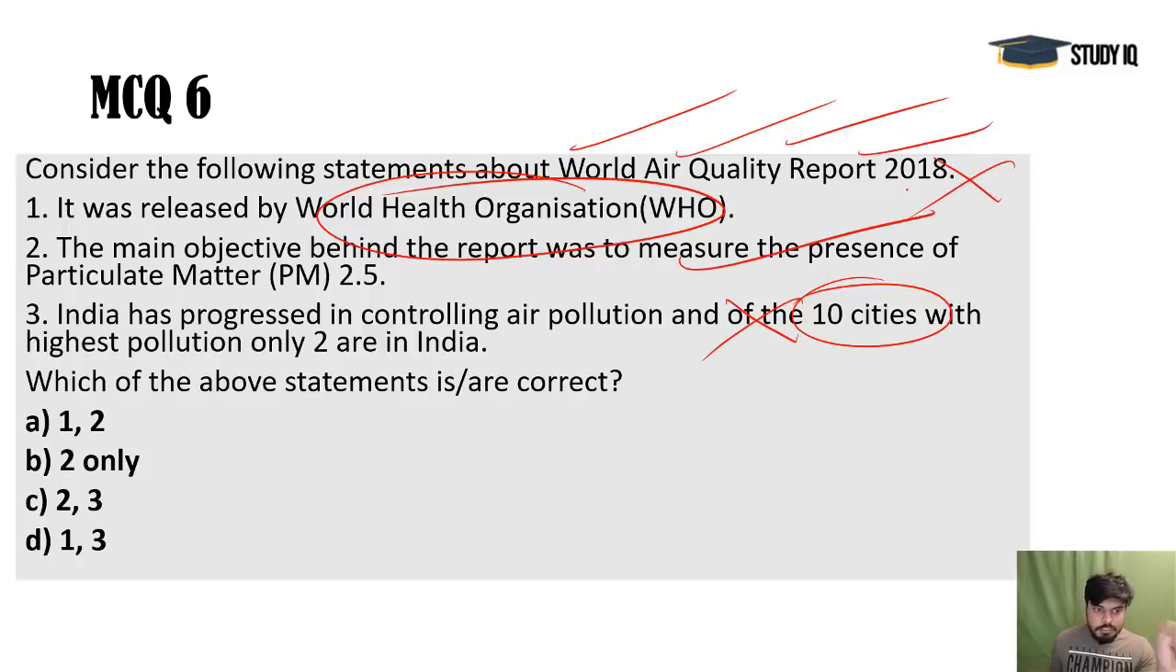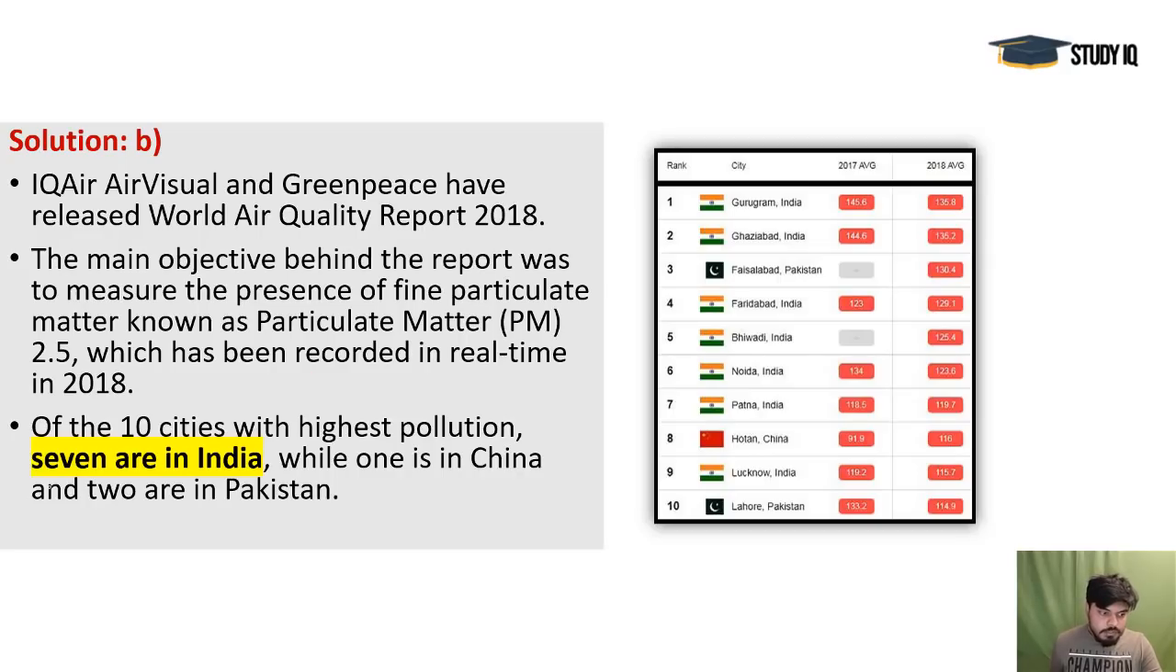Only 2 is the correct option, because it is targeting the particulate matter 2.5. That is much more dangerous, and many more deaths are happening in India because of this PM 2.5. So it is targeting this one, and only 2 is the correct option here. You can see out of 10 cities, 7 are in India. From Pakistan, 2 cities, Faisalabad and Lahore, and 1 from China, that is Hotan. Apart from that, all cities are in India. Gurgaon is the most polluted one, and this report was released by IQ Air, Air Visual and Greenpeace.